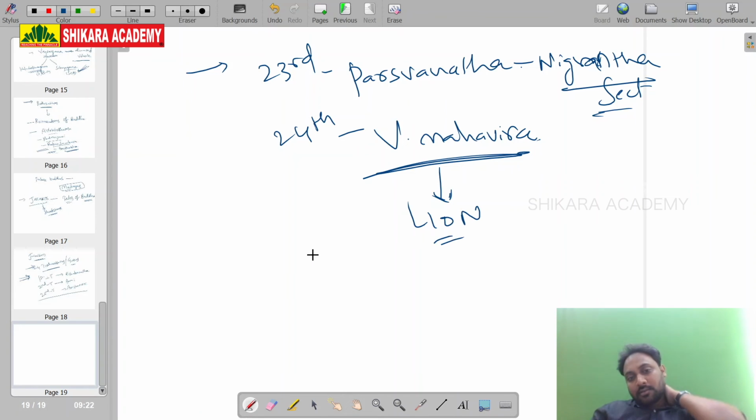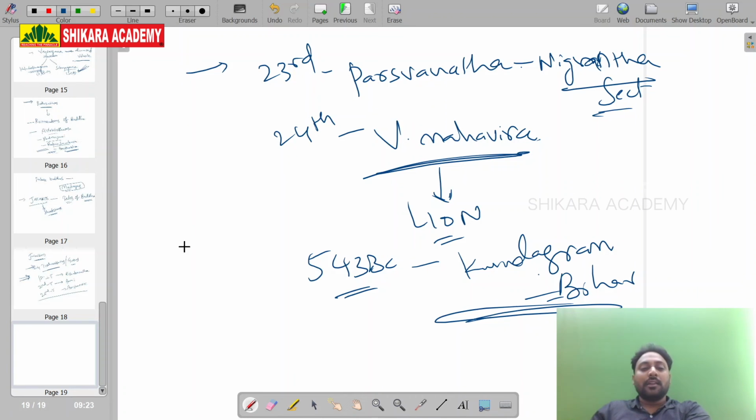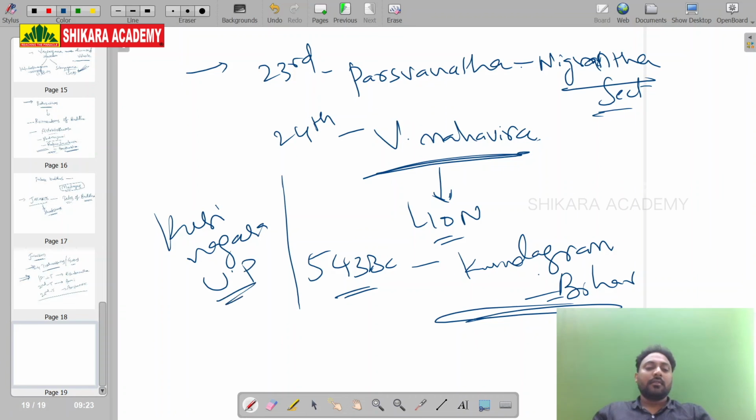Vardhaman Mahavir was born in 543 BC at Kundagram, Bihar. And one more thing I want to tell you: Buddha died in Kushinagar, UP.